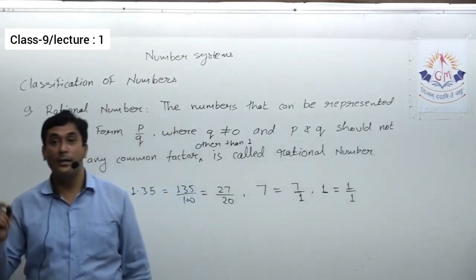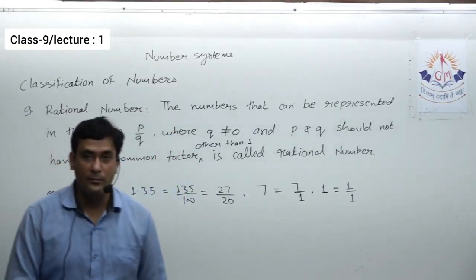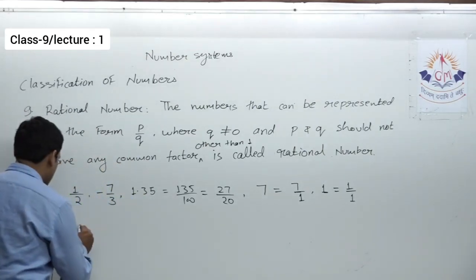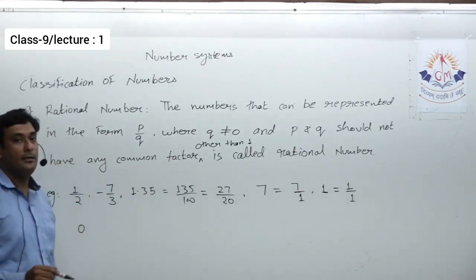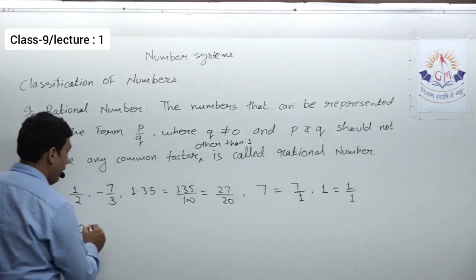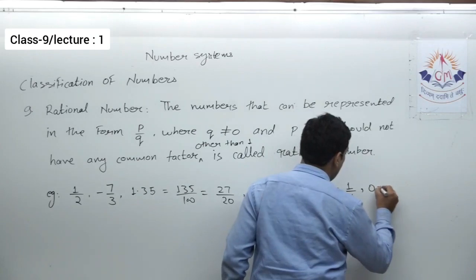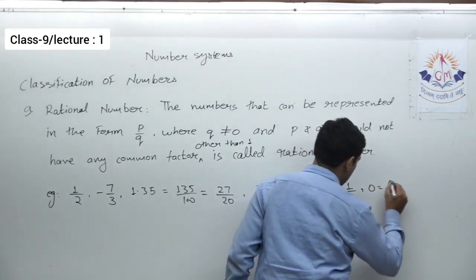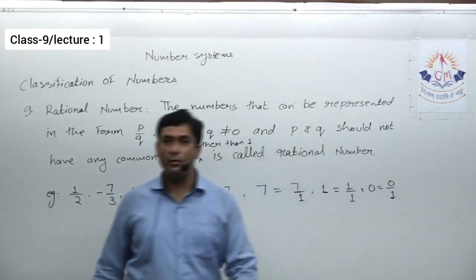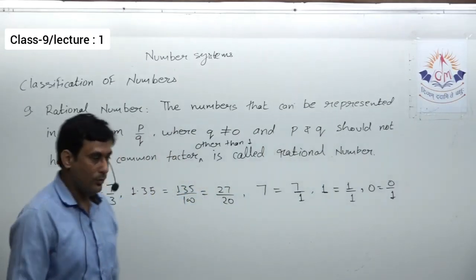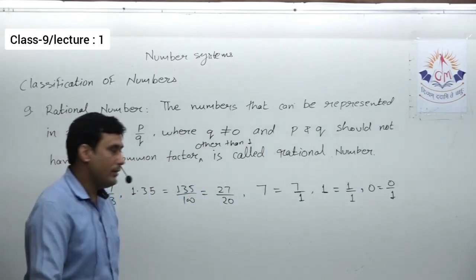Now my question is, can we say 0 is a rational number? Let us see. Can I write 0 in the form of 0 upon 1? Yes, or 0 upon 2 or 0 upon 3. If you divide 0 by any quantity, you will always get 0.